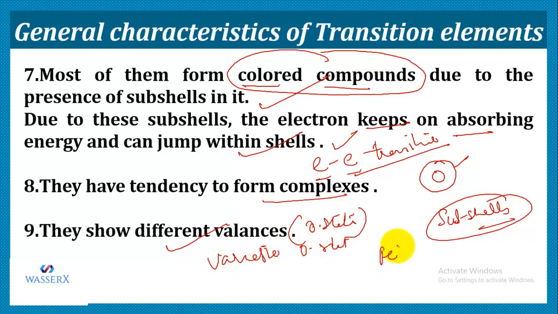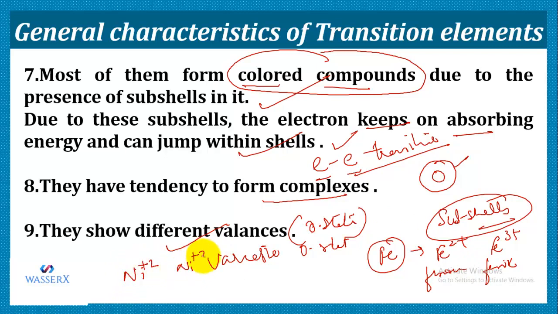Like if I talk about iron, the oxidation state of iron can be +2 and +3, that is ferrous and ferric. Similarly, nickel forms +2, or it can also form +3. Similarly, chromium also exhibits variable oxidation states, that is +2, +3, and +6.